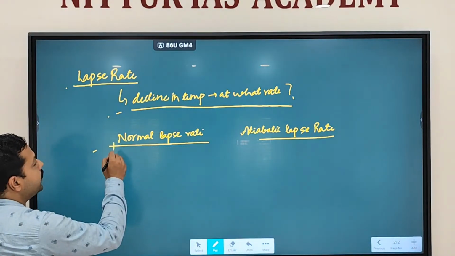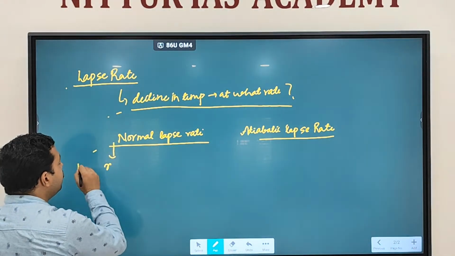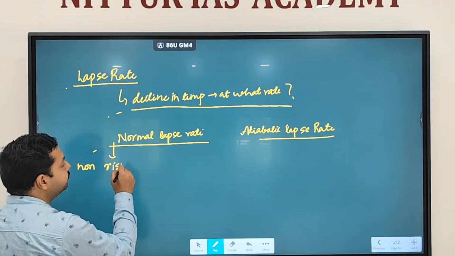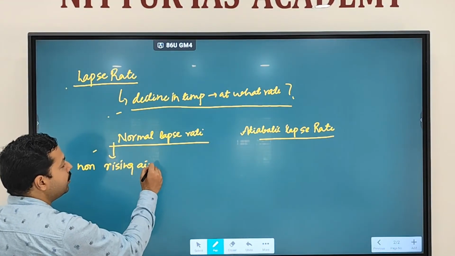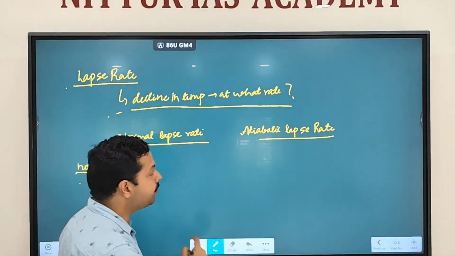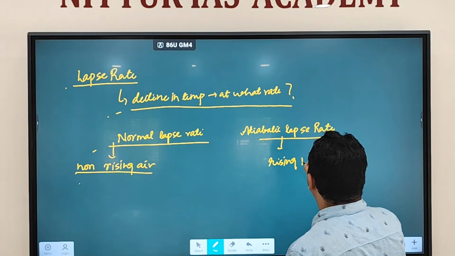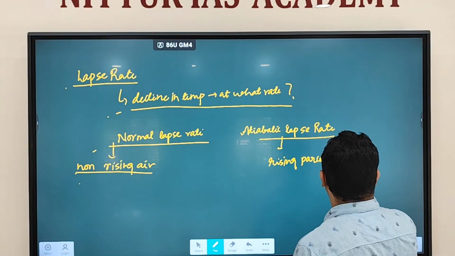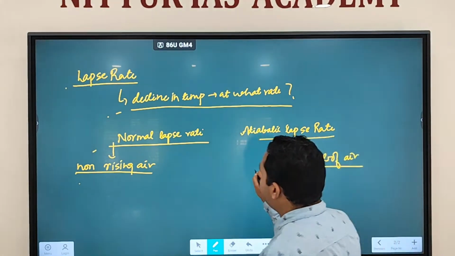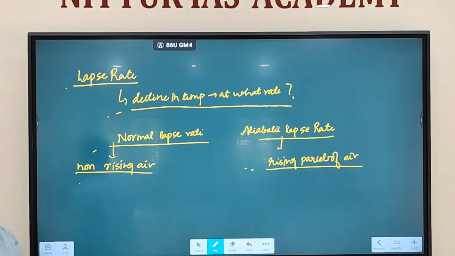The normal lapse rate applies to non-rising air, while the adiabatic lapse rate applies to the rising parcel of air. So the main difference is that the normal lapse rate applies to non-rising air and the adiabatic lapse rate applies to a rising parcel of air. Fine.